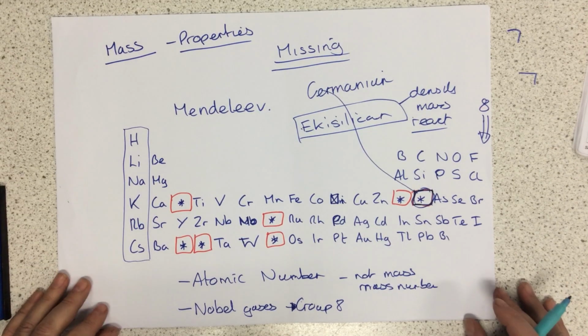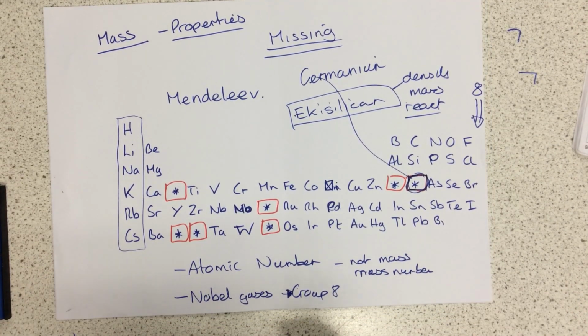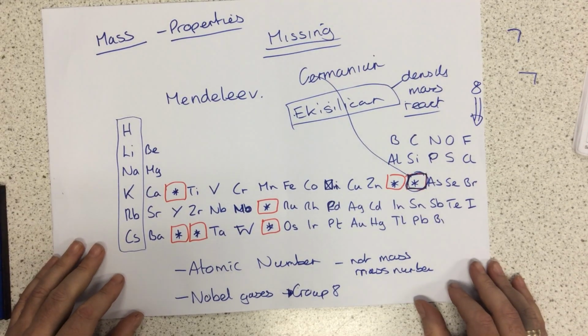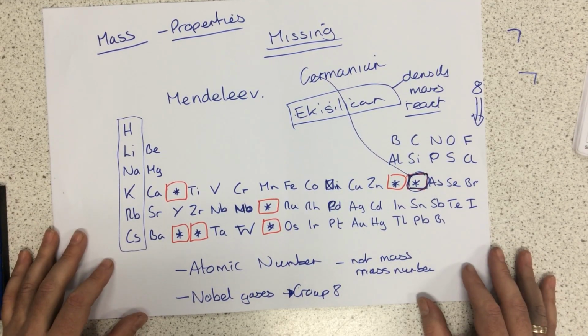So in summary, Mendeleev was not the first person, but the first person to put together a periodic table that is very similar to the one that we use today in chemistry. He organised it by mass and identified patterns within the properties of the elements that he put into his particular periodic table.